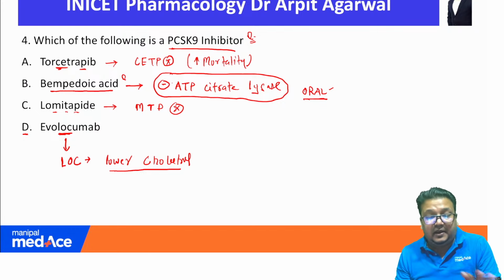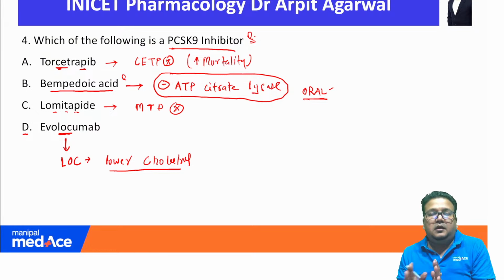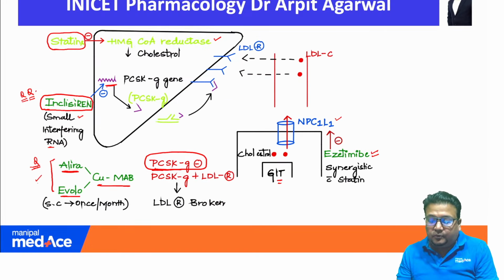Okay, CETP inhibitor. So I hope this question is clear, and you can see all the important points were discussed in my lectures. PCSK9 inhibitors, alirocumab and evolocumab, have been asked. Inclisiran is a potential target for upcoming examinations. So moving ahead,